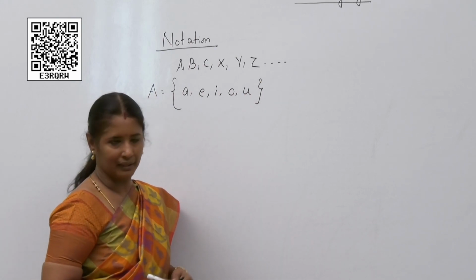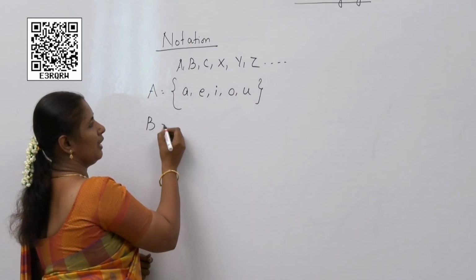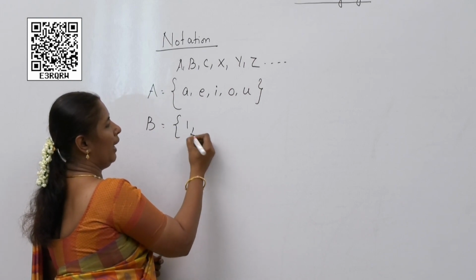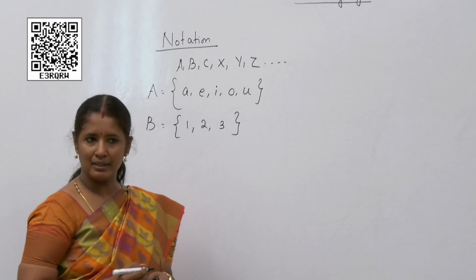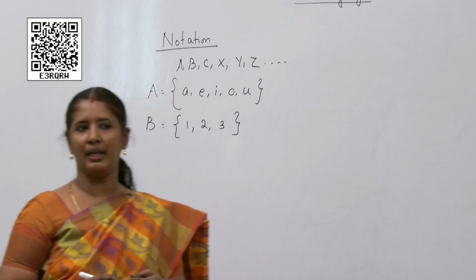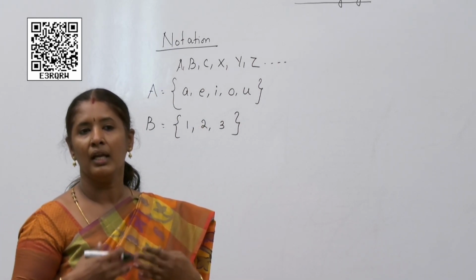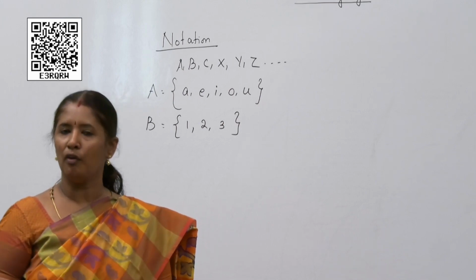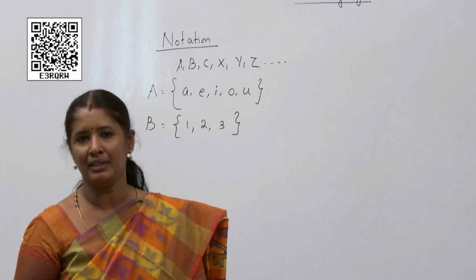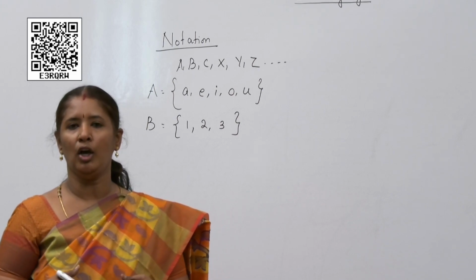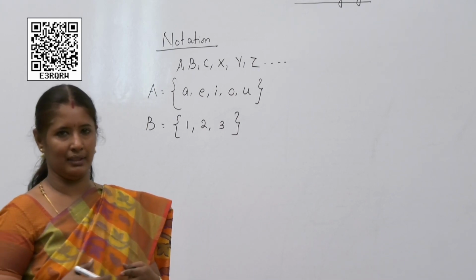This is a set. Next, B is equal to {1, 2, 3}. This is a set. It is not necessary that we have to use only 3 elements or 4 elements inside. We can use as many elements as possible depending upon what the set is.